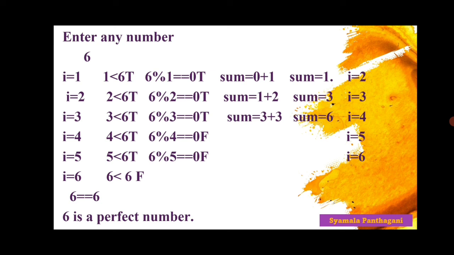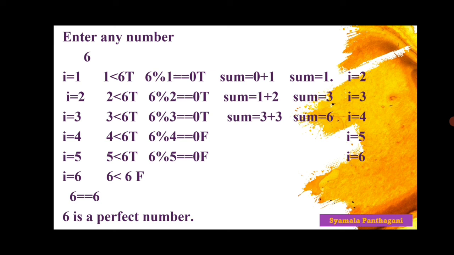That's why 3 plus 3 is equal to 6. Now i is equal to 4. Come to the fourth iteration. 4 is less than 6. That is true. But 6 mod 4, when we divide the number 6 with 4, the remainder is not 0. That's why the condition is false.